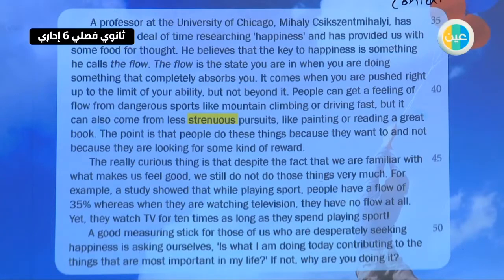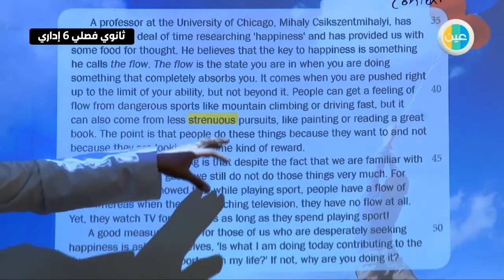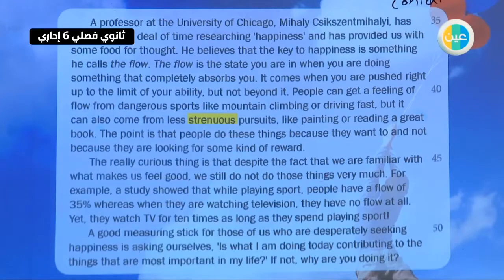So people can get a feeling of flow from dangerous sports like mountain climbing or driving fast. But it can also come from less strenuous pursuits, like painting or reading a great book.